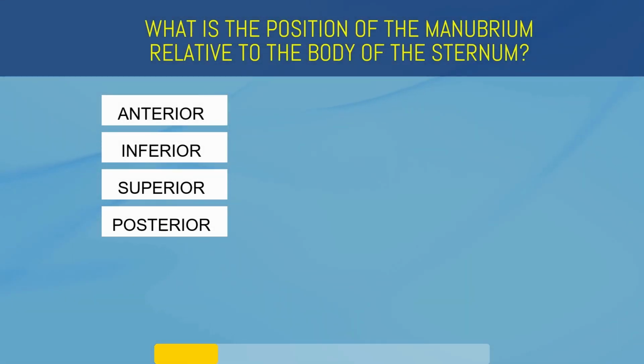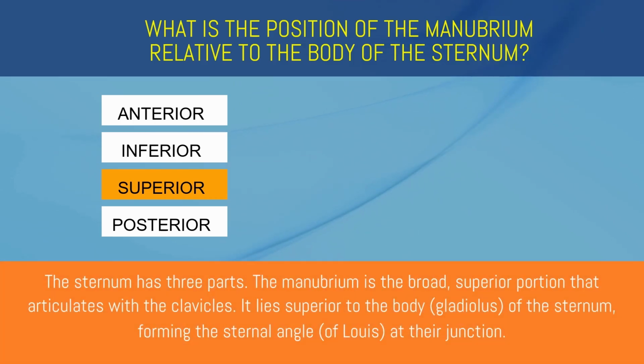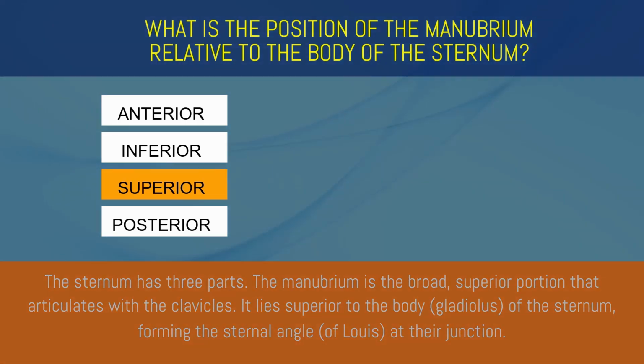What is the position of the manubrium relative to the body of the sternum? Anterior, inferior, superior, or posterior? Superior. The sternum has three parts. The manubrium is the broad, superior portion that articulates with the clavicles. It lies superior to the body of the sternum, forming the sternal angle at their junction.